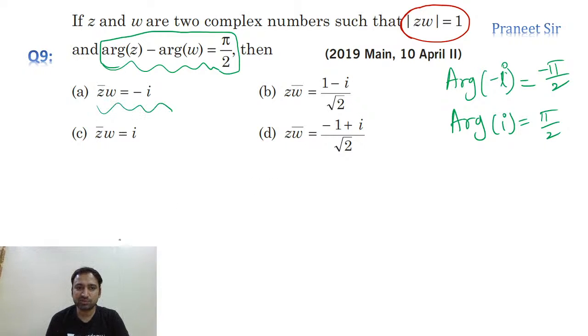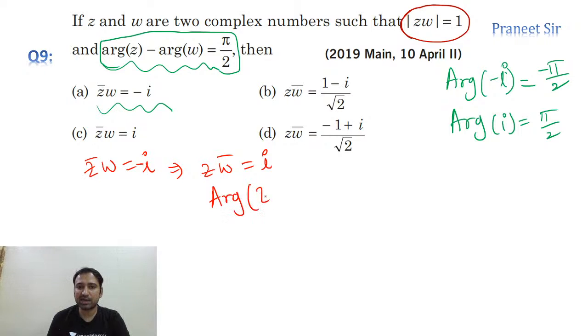Let's take z bar w is equal to minus i. Now let's calculate the conjugate of this. We get z w bar is equal to i, and now apply argument on both sides. Argument of z w bar is equal to argument of i.